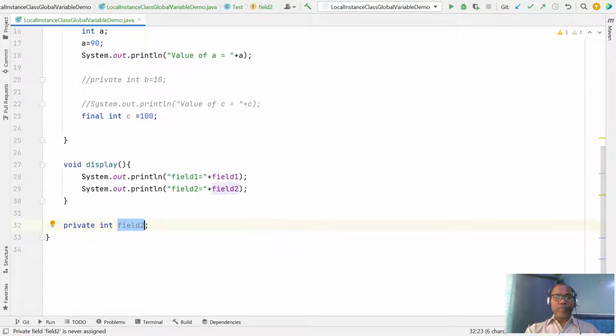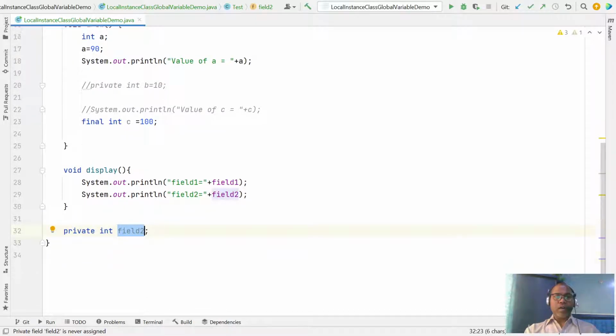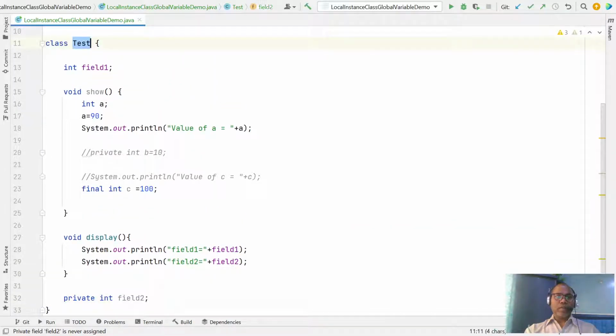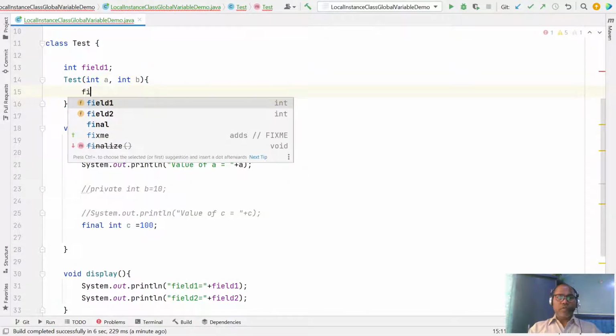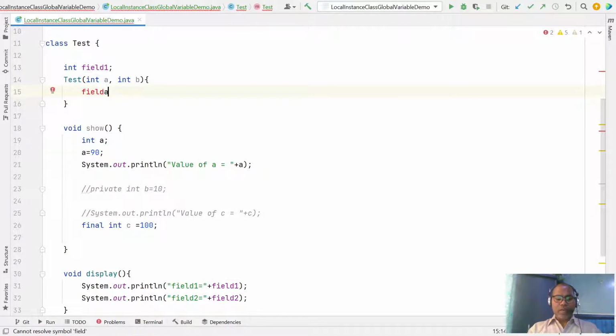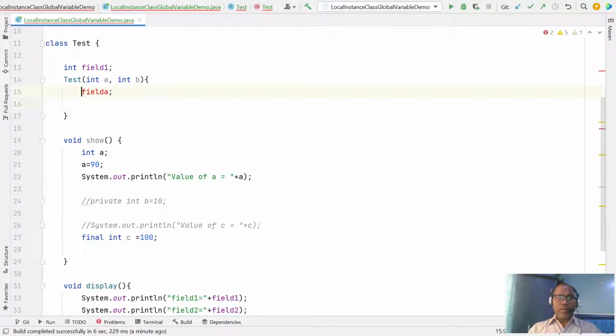Let us say inside a constructor, let's define the constructor with integer a, integer b, and here field1 equal to a, field2 equal to b.